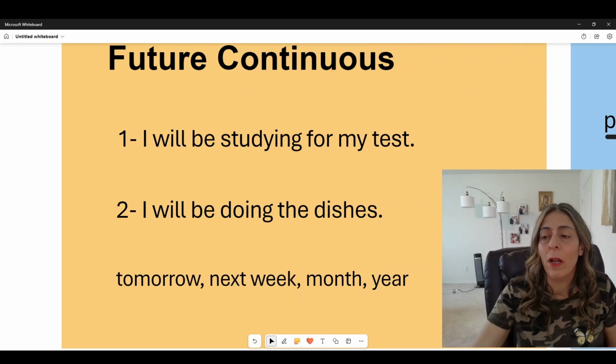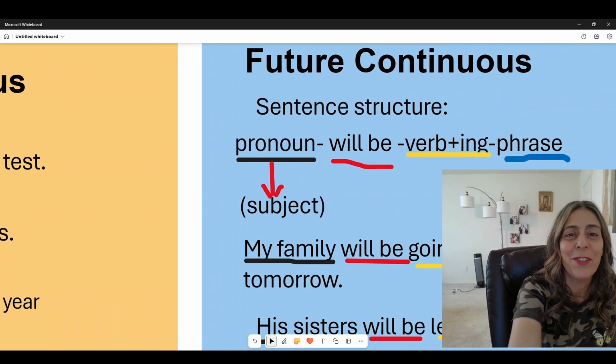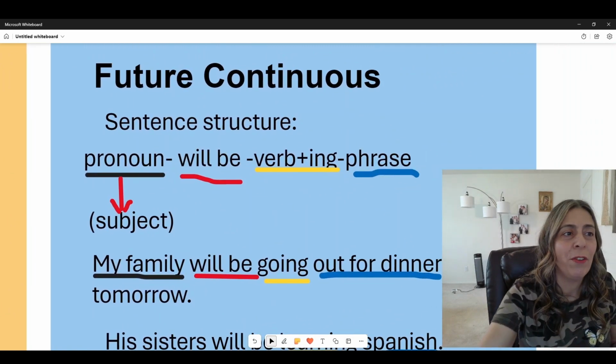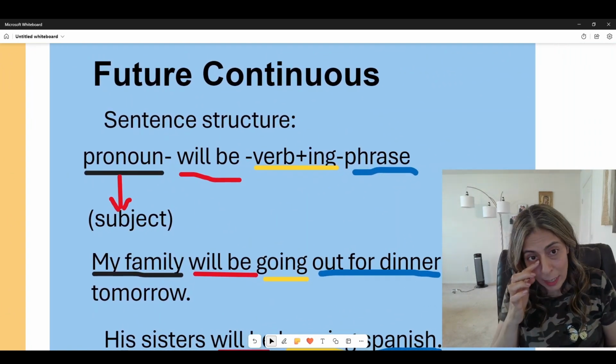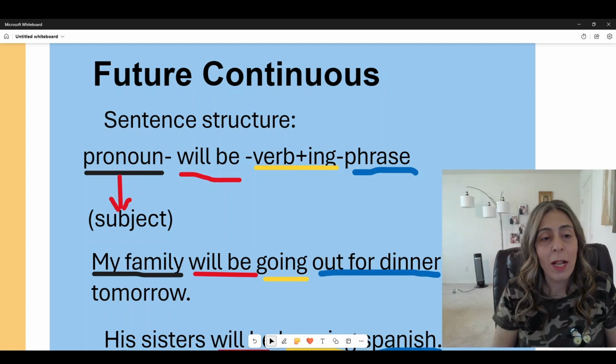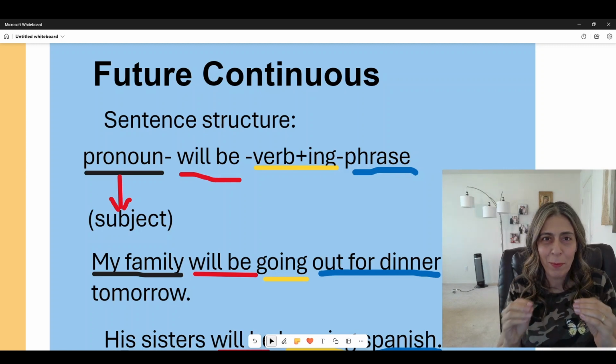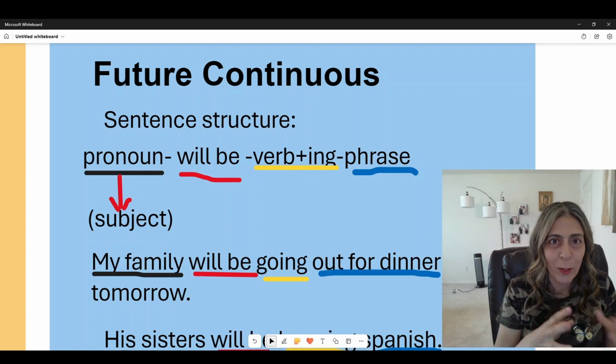Now let's see the sentence structure of the future continuous. The sentence structure is the same except for adding the will be.